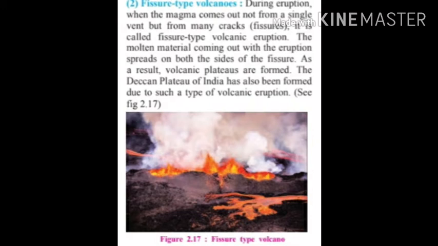The example of central volcano is Mount Fujiyama of Japan and Mount Kilimanjaro in Tanzania. Whereas the example of fissure type of volcano is the Deccan Plateau, it means Maharashtra Plateau. In this way, we have seen the difference between central type of volcano and fissure type of volcano. Students, you have to see figures 2.16 and 2.17. Then you can understand the difference between central type of volcano and fissure type of volcano.